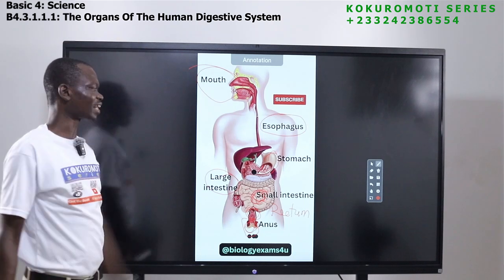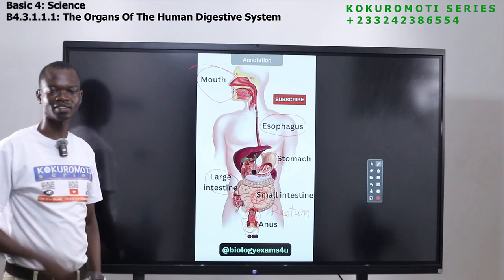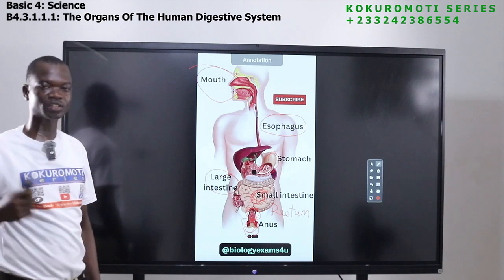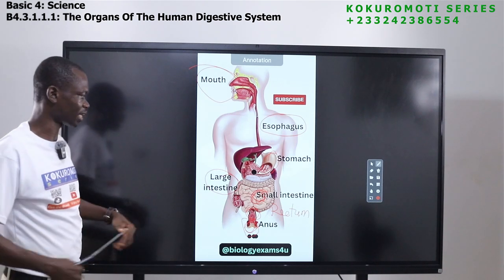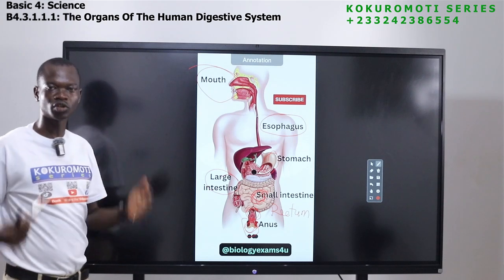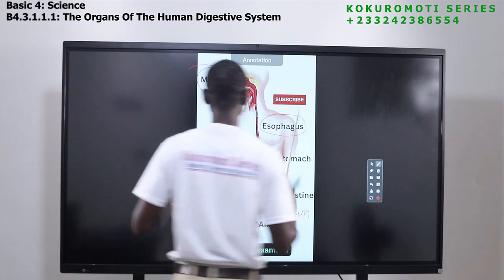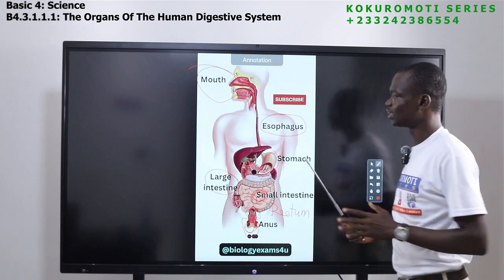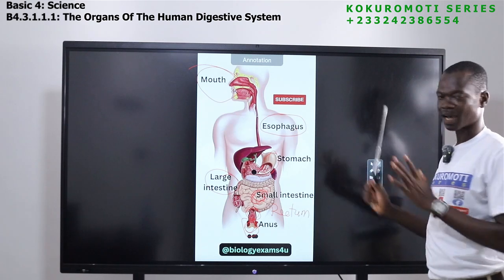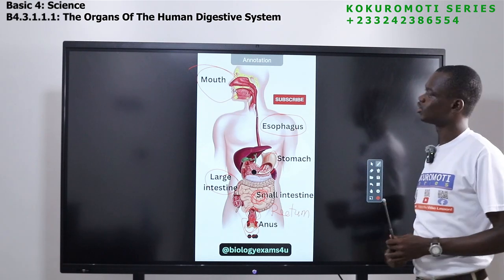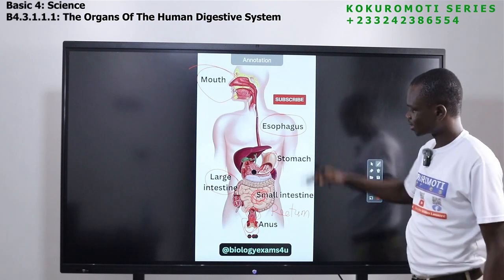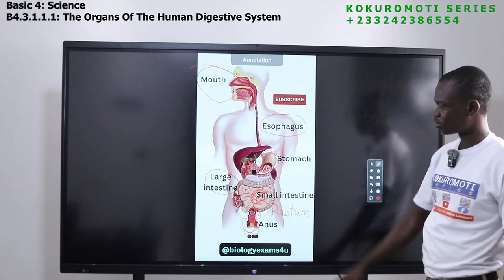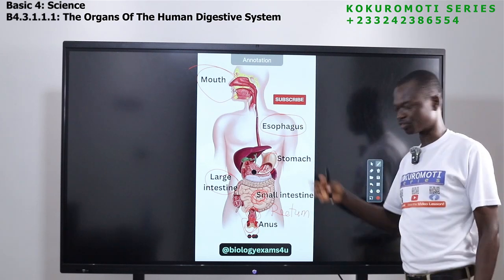So if you are asked to write the organs of the digestive system, these are what I expect you to write. If it is drawn for you and you are to label them, I know today you have seen the names of the parts. So the mouth is here, the esophagus, the stomach, the small intestine, the large intestine, the rectum, the anus. And we have seen the functions of all of them.